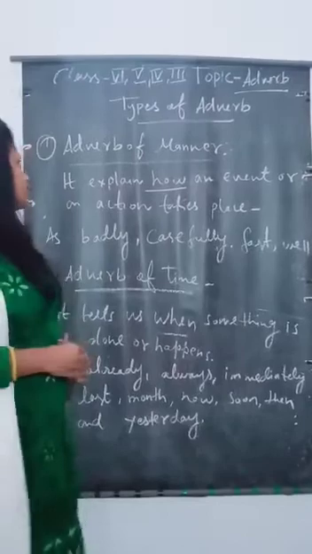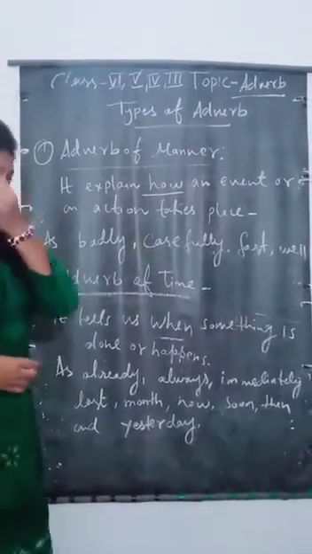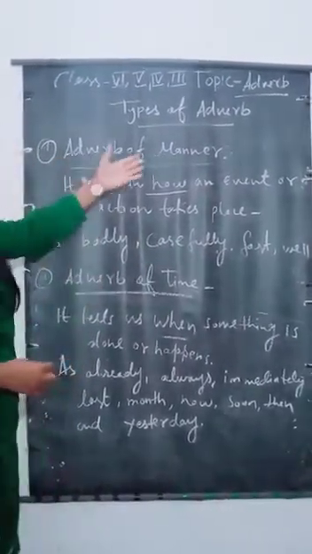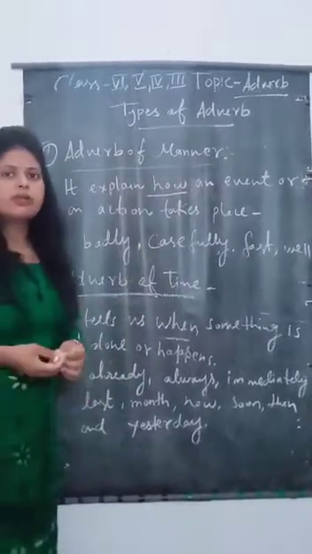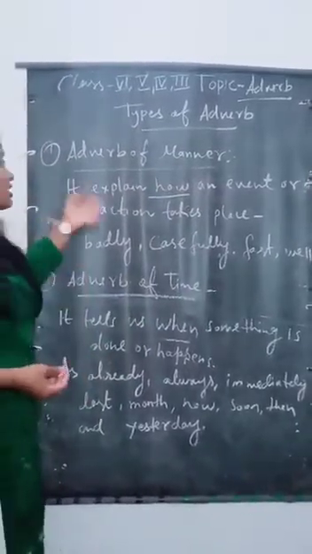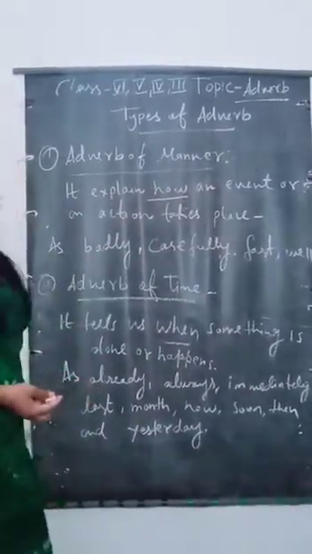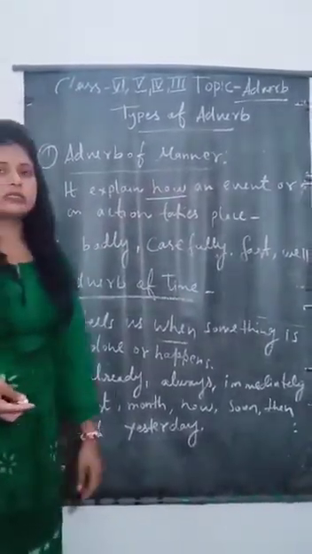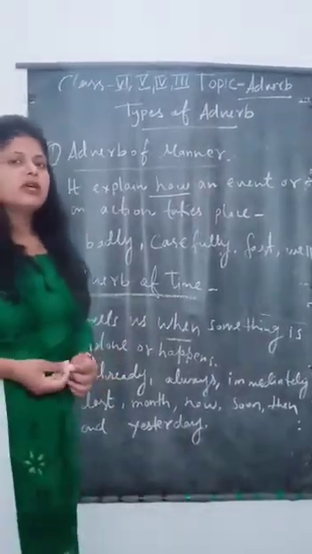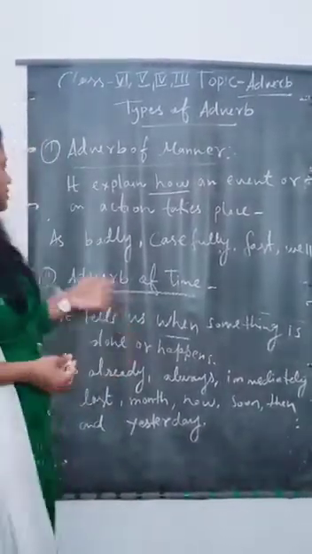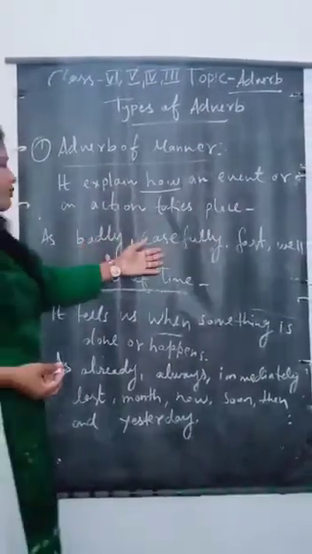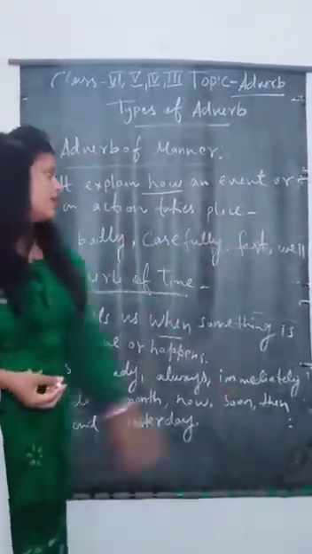So students, here are the types of adverb. Talking about adverb of manner, what is adverb of manner? It explains how an event or an action takes place. Like badly, carefully, fast, well.